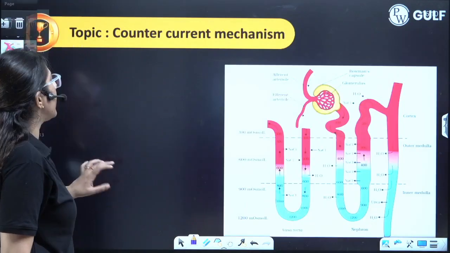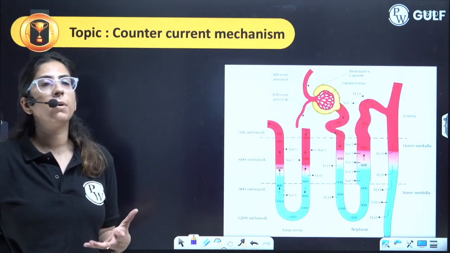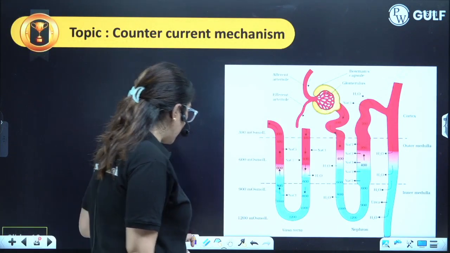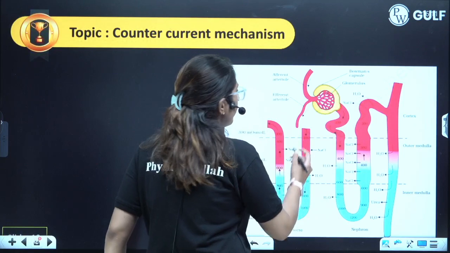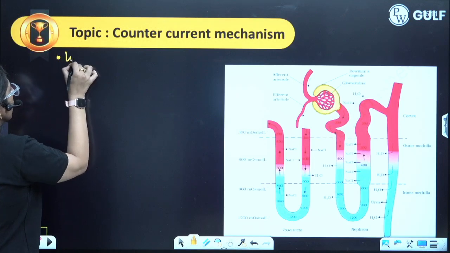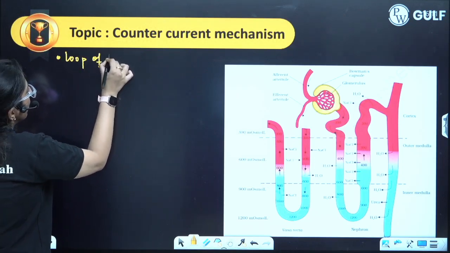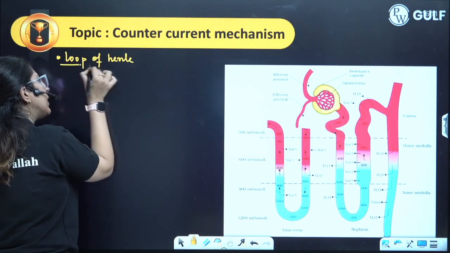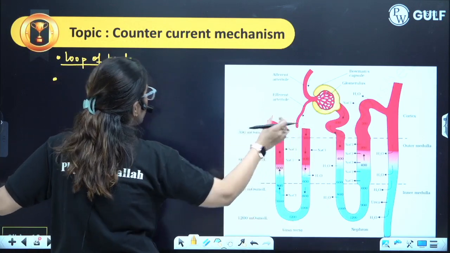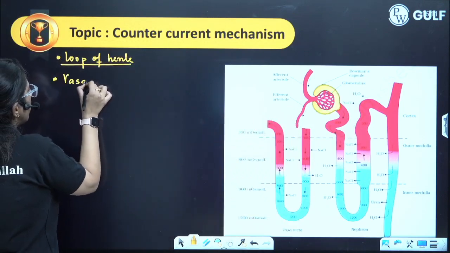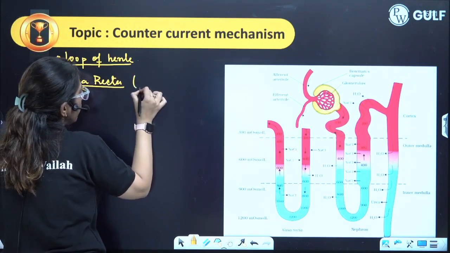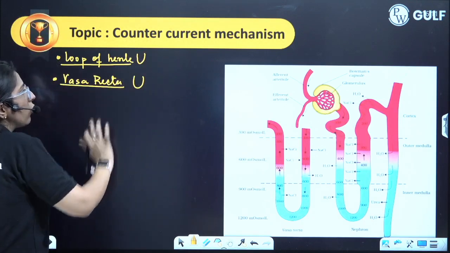Now let's move on to the next topic, which is the counter current mechanism. Counter current mechanism means something counter is happening. If you look at this loop of Henle, they always run in opposite direction, so they form a counter current. Now the next region, this is termed as vasa recta. Vasa recta is a part of efferent arteriole that also runs in opposite direction, so they are in counter current to each other.